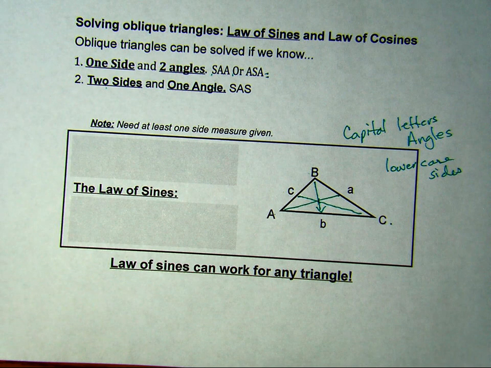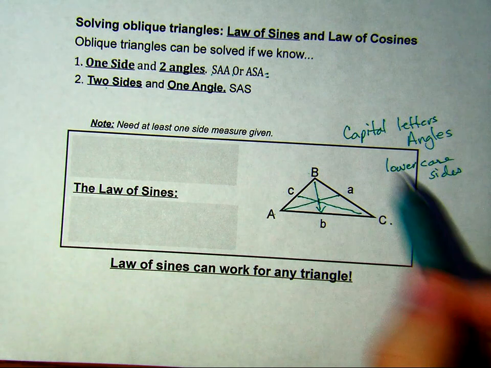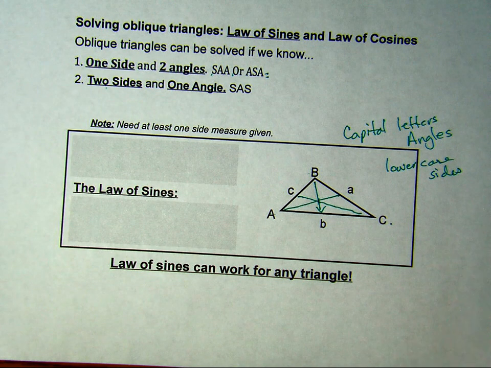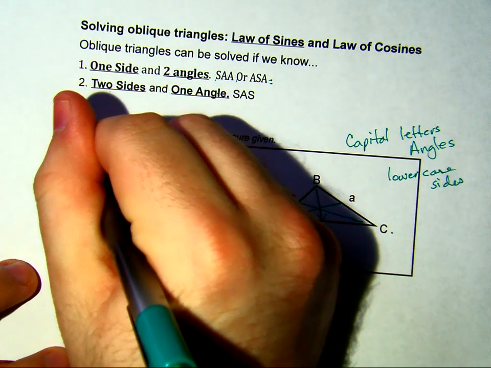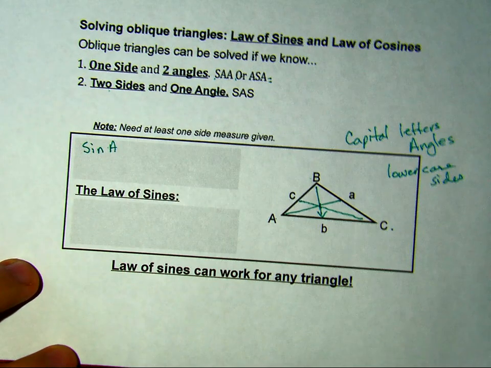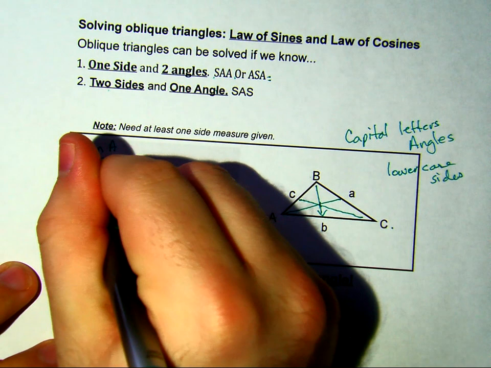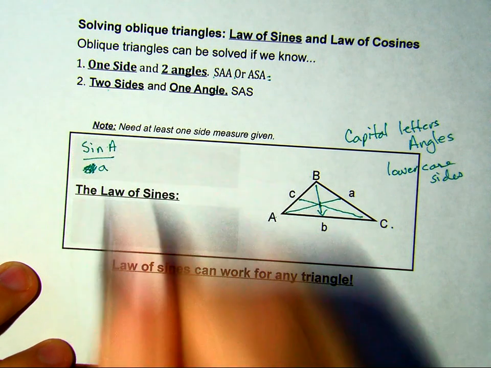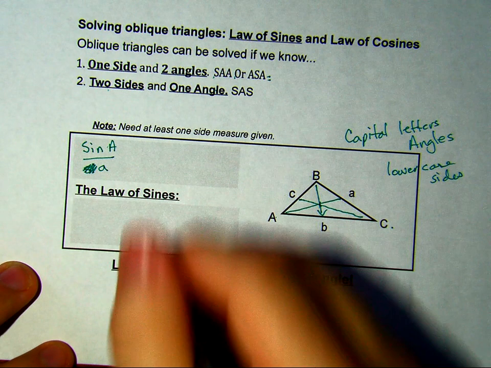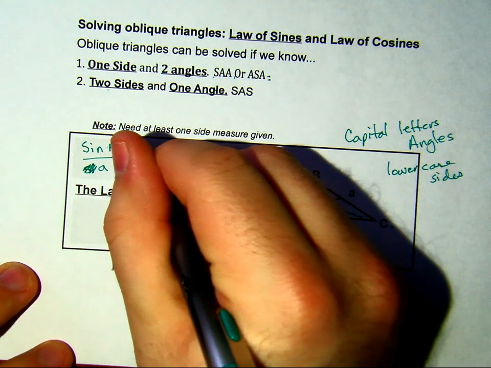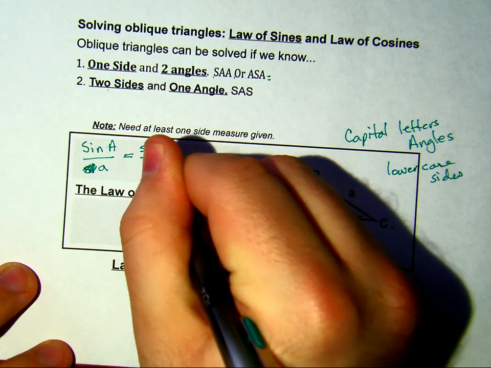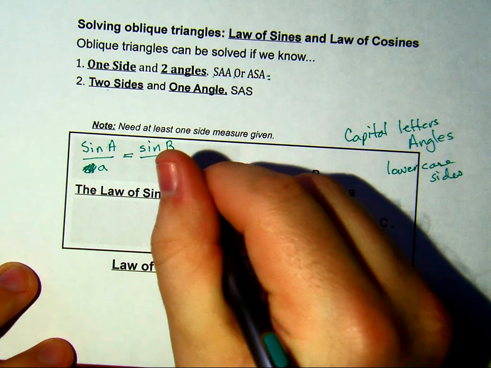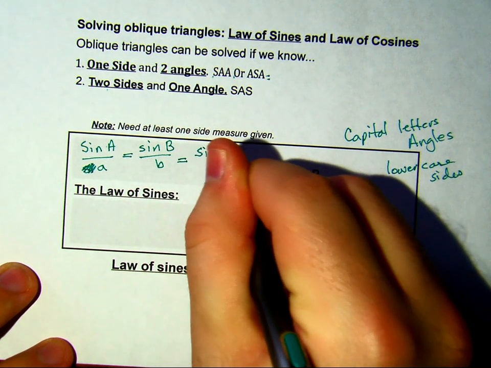So really being able to draw a picture, label a picture, and identify what information was given to you is essential. So now that we've talked about the different parts of the triangle, what they are, the law of sines states there are two ways you can think about this. The sine of angle A, notice I used a capital letter, divided by side, just side A. So sine of angle A divided by A, that is proportionally equivalent to the sine of angle B divided by side B, which is also proportional to the sine of angle C divided by the side C.